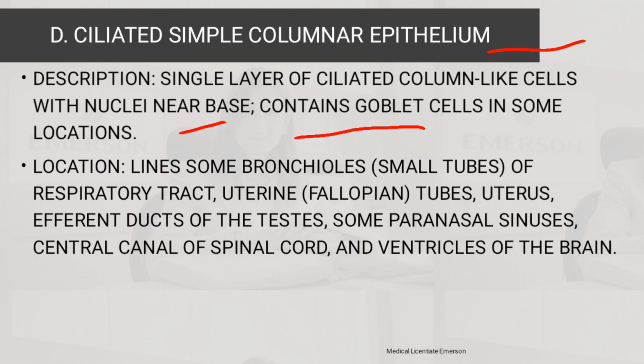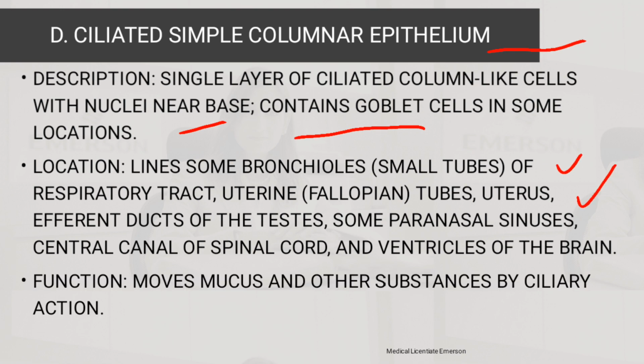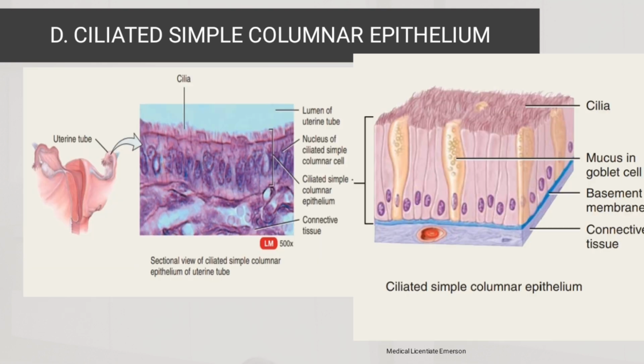In terms of location, it lines some bronchioles, which are small tubes of the respiratory tract, the uterine tubes or fallopian tubes, the uterus, the efferent ducts of the testis, some paranasal sinuses, the central canal of the spinal cord, and the ventricles of the brain. The function is that they move mucus and other substances by ciliary action. This is how the ciliated simple columnar epithelium looks. They have cilia on top, as you can see.